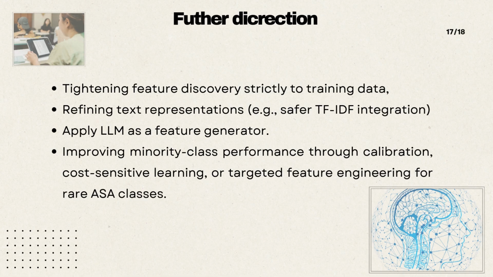Future improvements should focus on strictly limiting feature discovery to training data, refining text representations, safer TF-IDF integration, using LLM as a feature generator, and enhancing performance for minority classes through calibration, cost-sensitive learning, or targeted feature engineering. Thank you for listening.